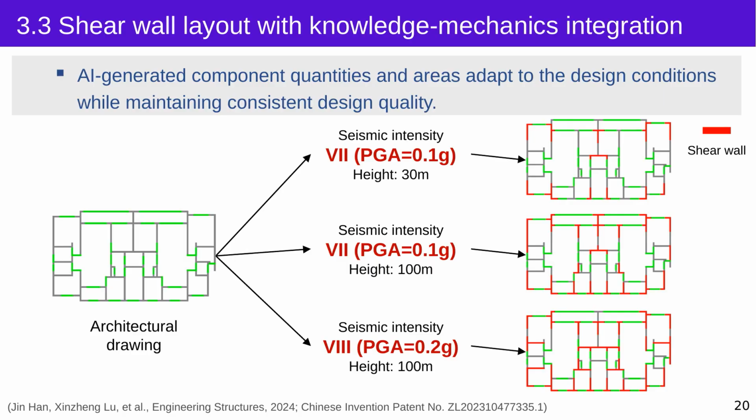If we then increase the peak ground acceleration to 0.2 g, the layout changes again. We can see that, as the design conditions become more demanding, the model generates more shear walls and a different wall arrangement. In other words, AI connects the design conditions with the final generated result.